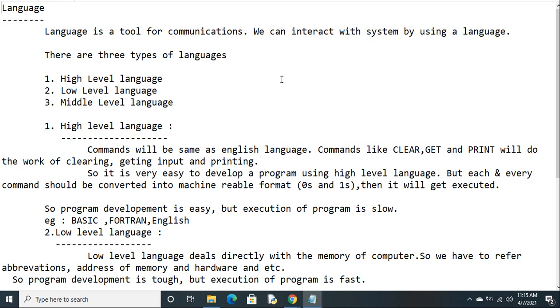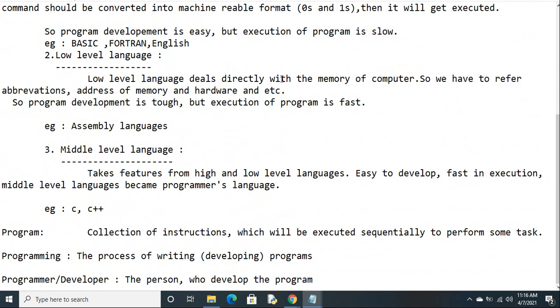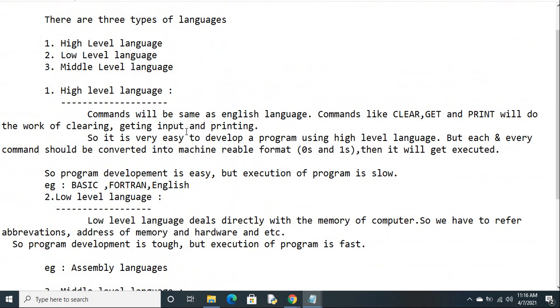So then how to achieve both? For that purpose, they have introduced middle level programming languages. In middle level, they have taken some features from high level and some features from low level, and created middle level programming languages to achieve programming efficiency as well as machine efficiency. The programming languages we are going to learn, C and C++, come under middle level programming languages. Is it okay for everyone?